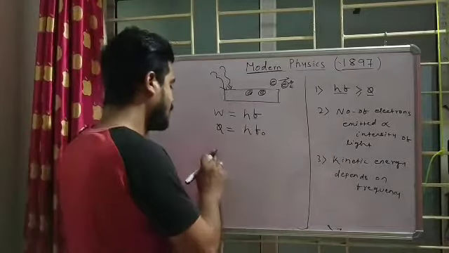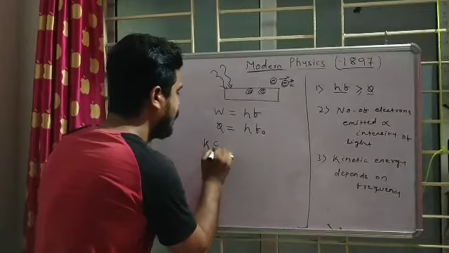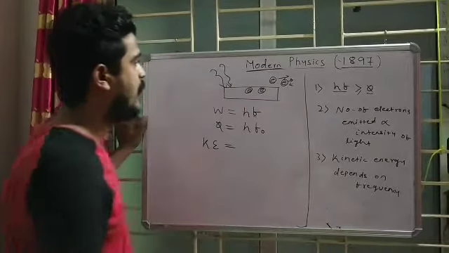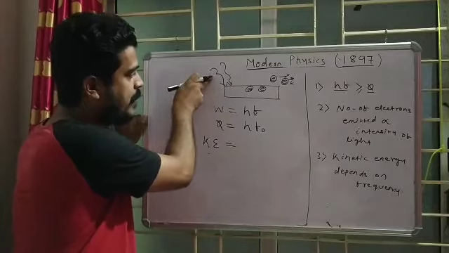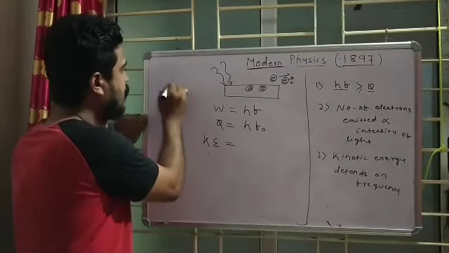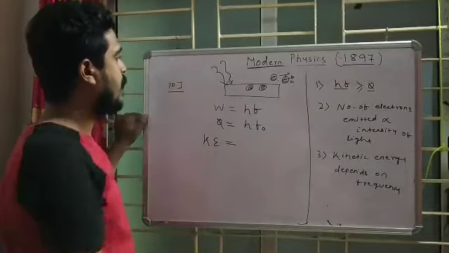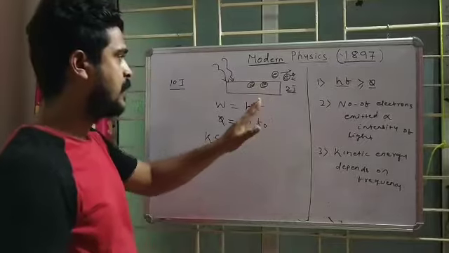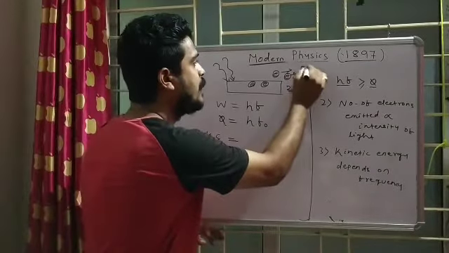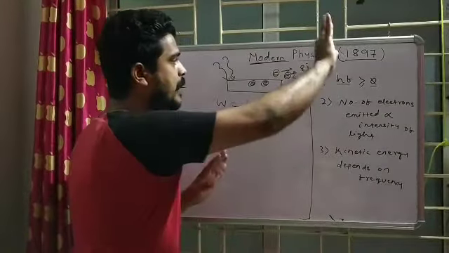Okay, so as we know, what is kinetic energy? Suppose the total energy, my light energy, is 10 joule. Whatever I am incident with is 10 joule. Suppose 2 joule is the work function. Then 8 joule will be the kinetic energy of the evolved electron.